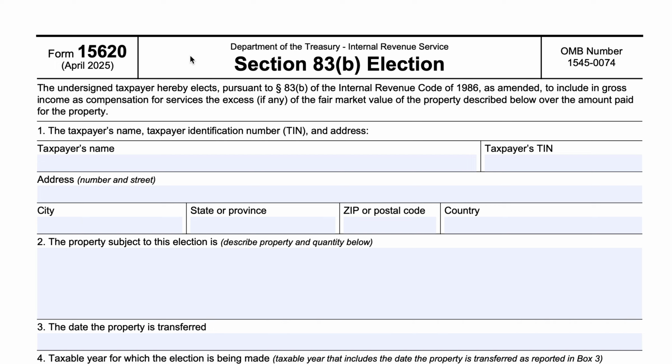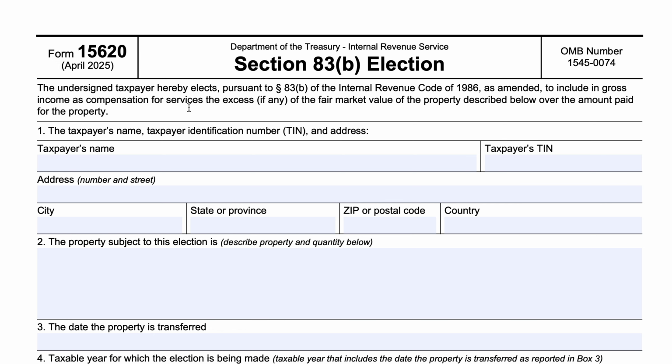If you do plan to file, you basically have 30 days after the date of the property transfer. In this case, the grant date, you would have 30 days from the grant date. And according to the Internal Revenue Code, if the 30th day falls on a weekend or a legal holiday, then this election would be considered timely filed if it's postmarked by the next business day. So if your 30 days ends on a long weekend, you can file on the next business day.